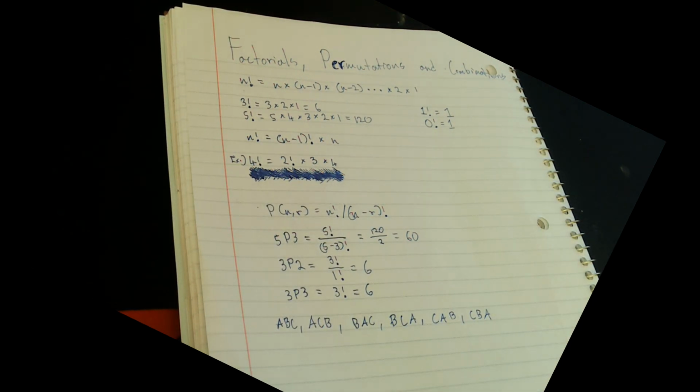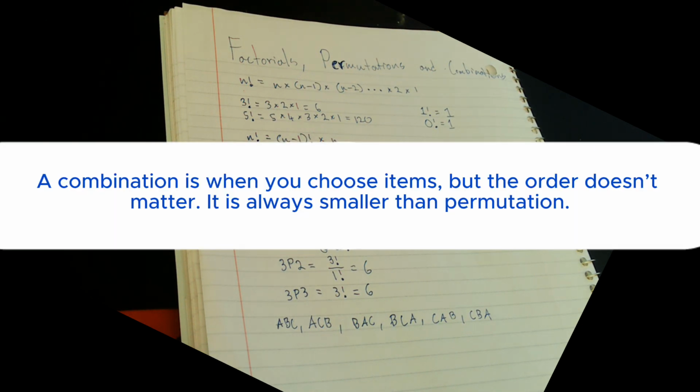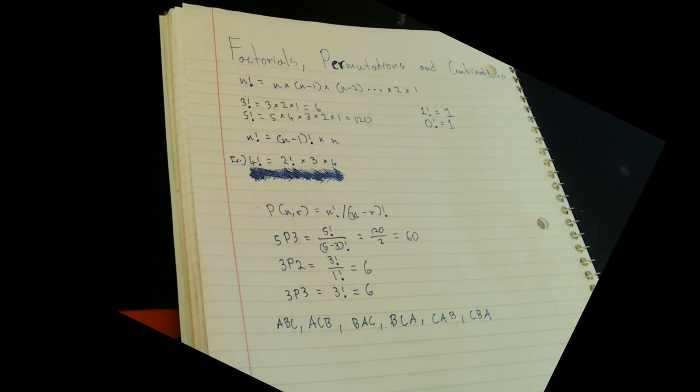In permutations, position matters. Changing the order gives a new result. Each arrangement is counted separately, even if it is made up of the same list. Combinations: a combination is when you choose items, but the order doesn't matter. It is always smaller than the permutation.